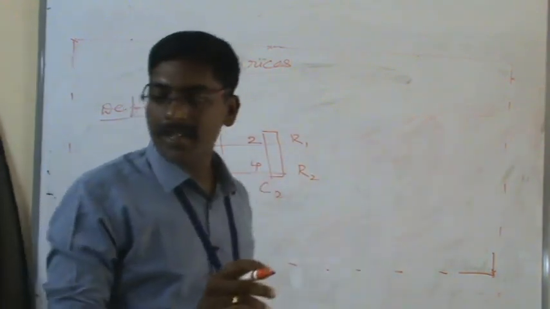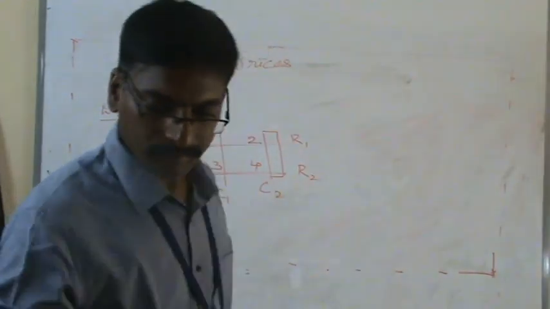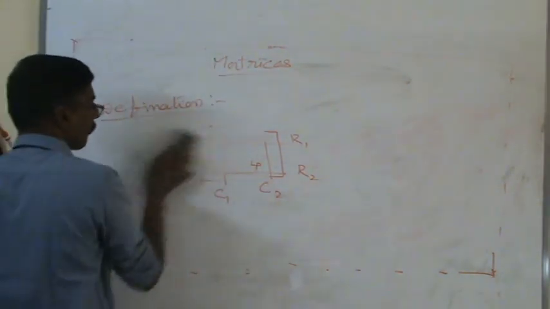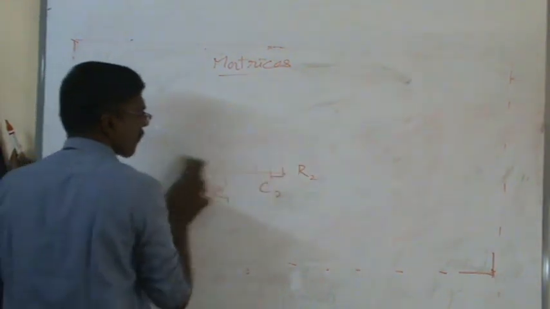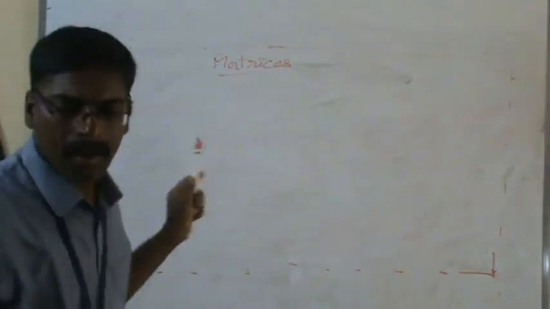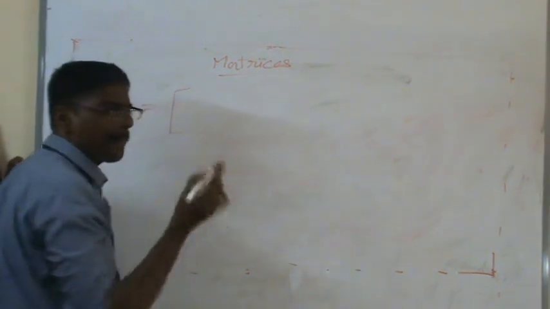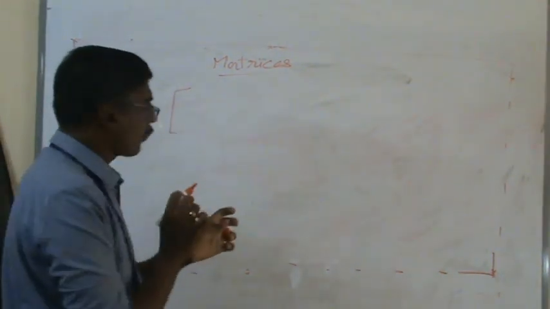We will take some more examples of this representation. I'll write some more examples. Matrix B. Any numbers or any variables we can take, no problem with that.